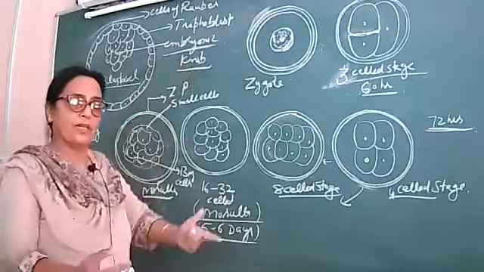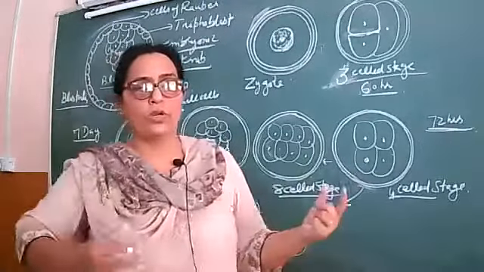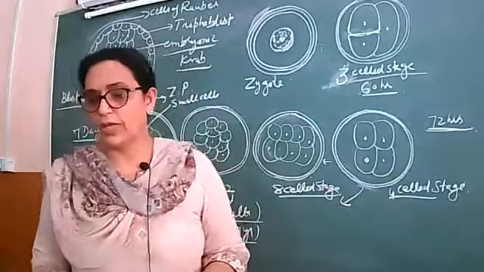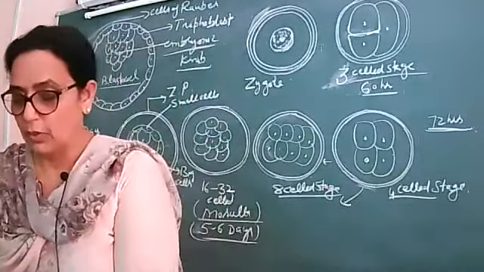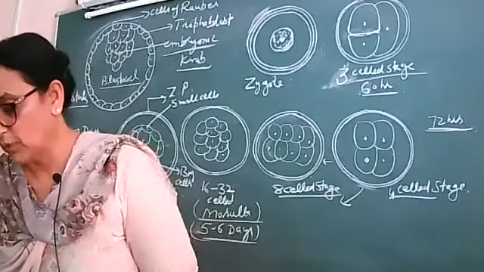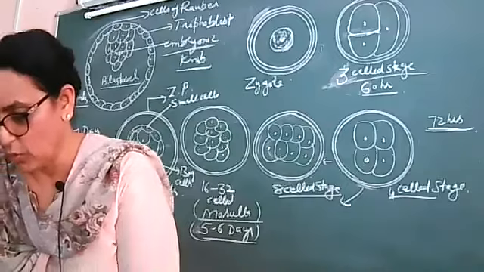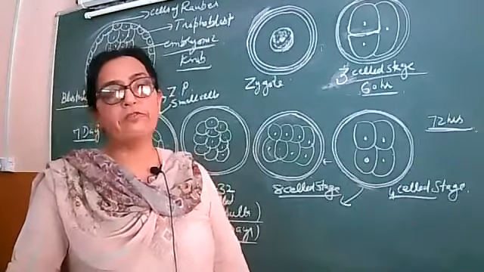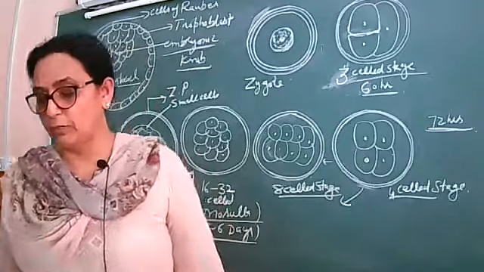Then further, ectoderm will give rise to a number of organs. The outermost covering of all the organs will be formed from the ectoderm, and from the mesoderm the muscles and the heart will be formed. The kidneys, gonads, blood vessels, the heart, and the lymph vessels will be formed from the mesoderm.